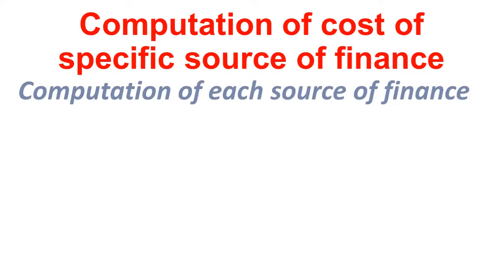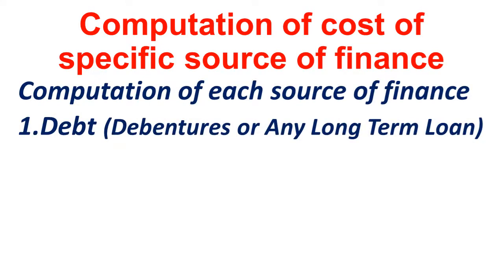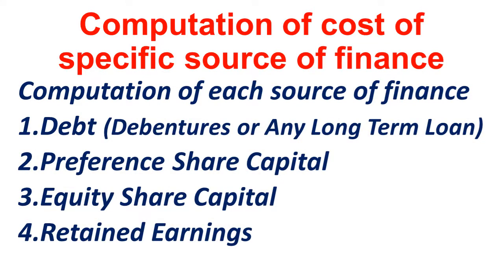When you talk about the specific source of finance, there are four sources of finance for any business. We are talking about the company form of business. We are not talking about the partnership or sole trader. Whenever we discuss cost of capital, bear in mind it refers to the company form of business. So computation of each source of finance, that is debt, preference, equity, and retained earnings. These are the four basic sources of finance, and we must calculate individually the cost of capital of each source of finance.